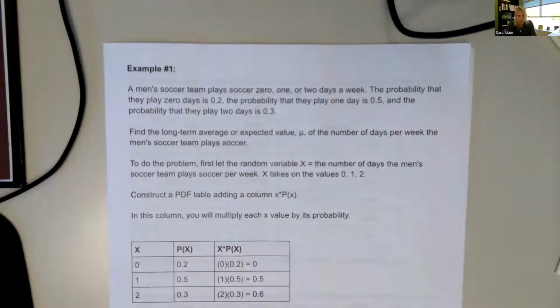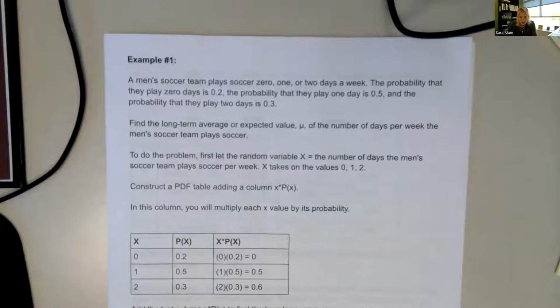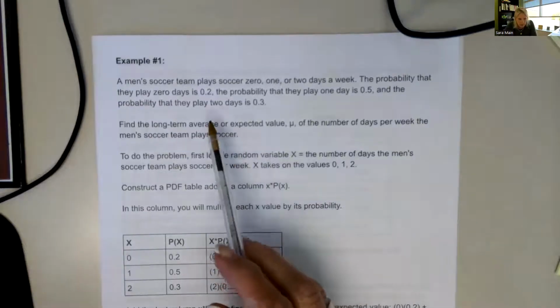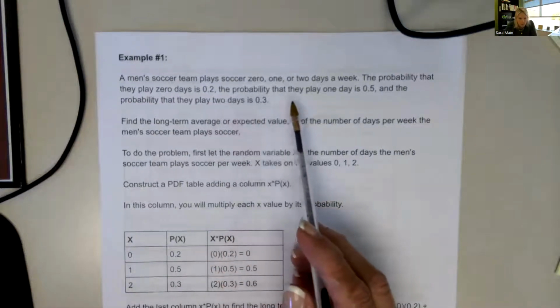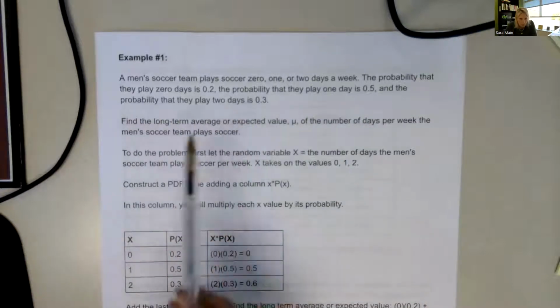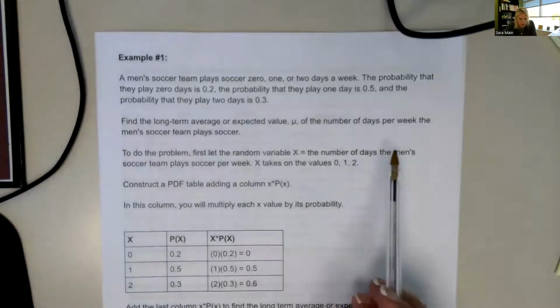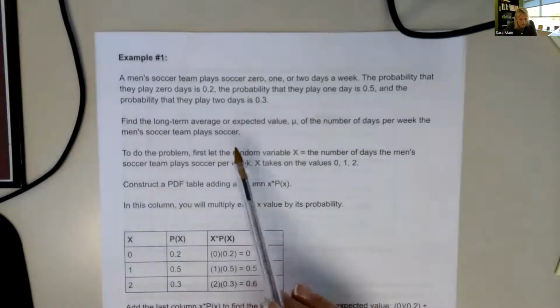A men's soccer team plays soccer 0, 1, or 2 days a week. The probability that they play 0 days is 0.2. The probability that they play 1 day is 0.5. And the probability that they play 2 days is 0.3. Find the long-term average or expected value of the number of days per week the men's soccer team plays soccer.